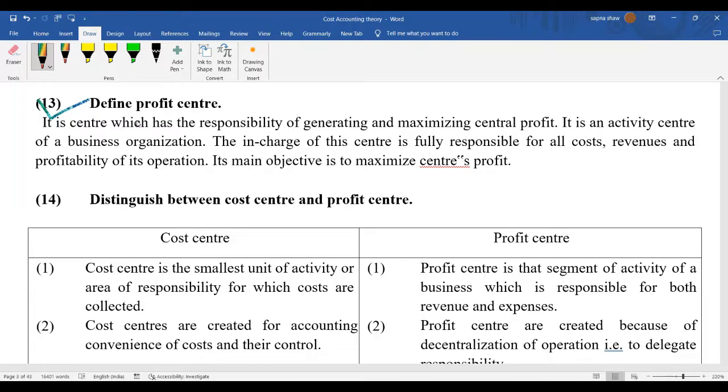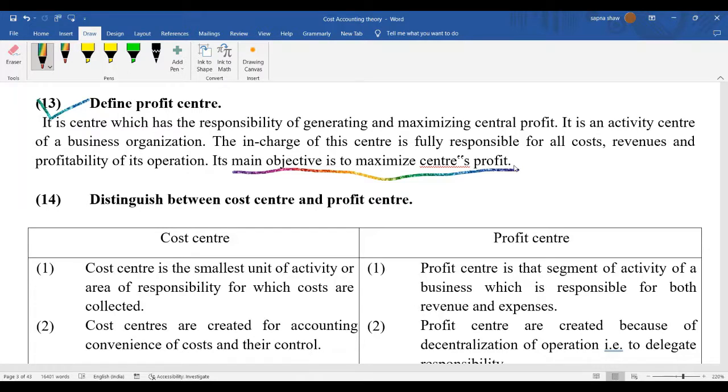Why would they pay 5 rupees extra? Understood? So profit center tries to cut down the cost and maximize the profit. Its main objective is to maximize the profit, and those who are responsible for maximizing the profit are called profit center.